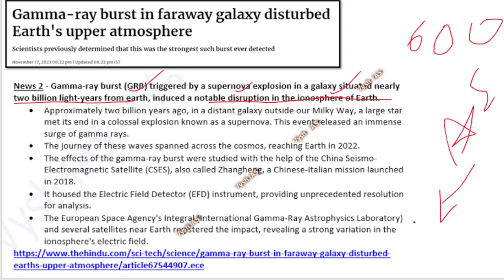Now, usually it doesn't affect our Earth, but they are telling that one of the supernova explosions, the GRB, has actually caused some disruption in our ionosphere. Okay, that is the news. So again, it becomes important for us.